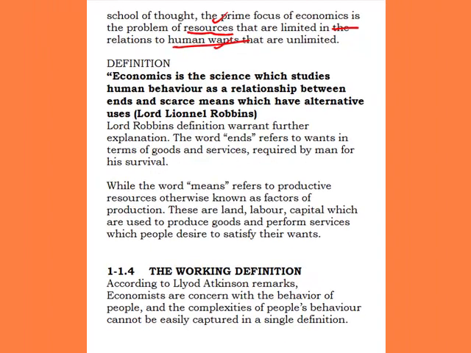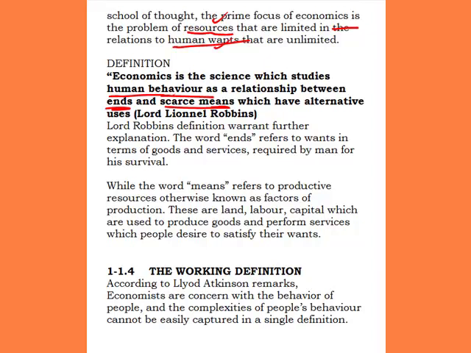Now, the definition: economics is a science which studies human behavior as a relationship between ends and scarce means which have alternative uses. This definition was propounded by Lionel Robbins.